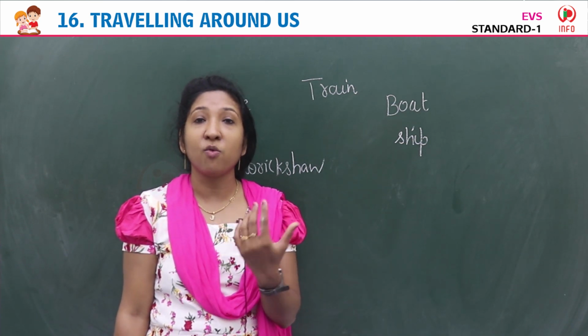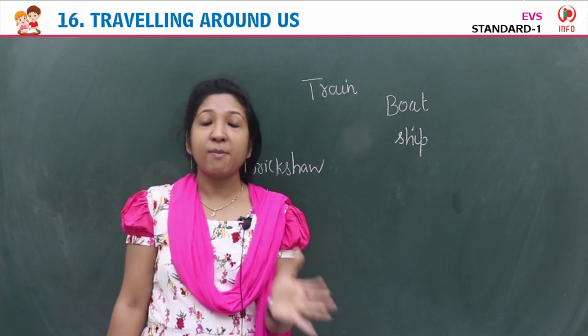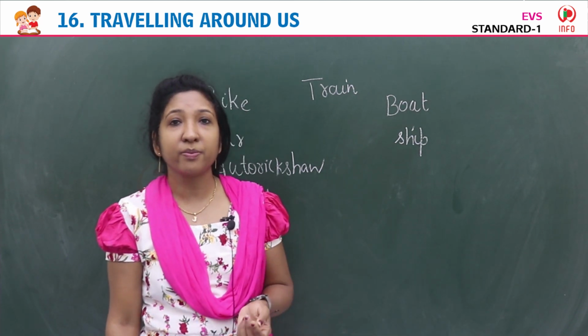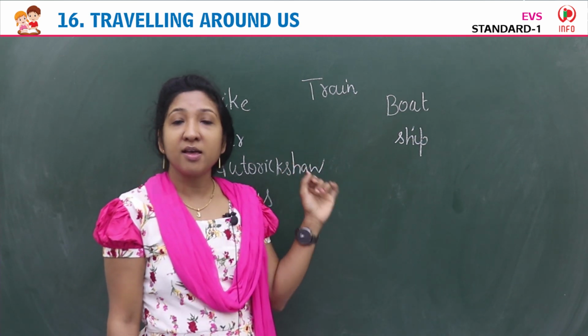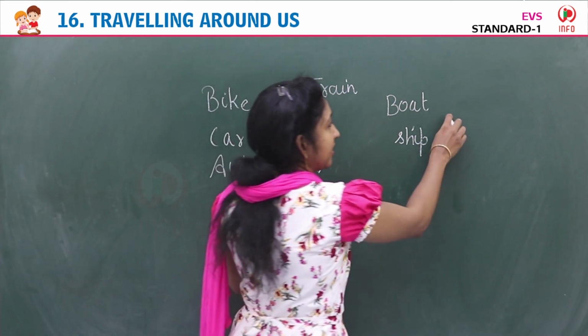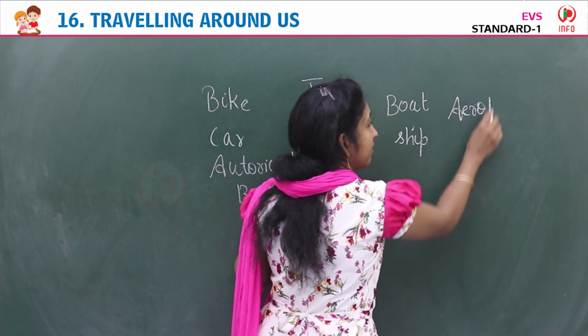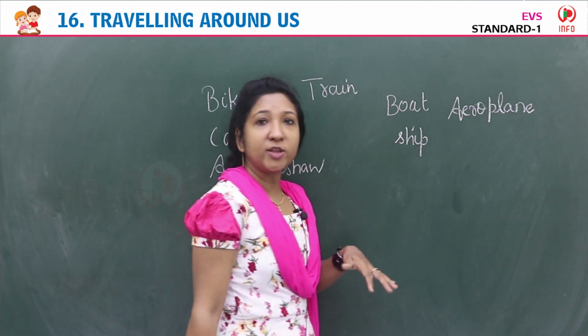For the vacation you want to go near your uncle and auntie, so your family is going. How do you go? You cannot go by a bus or auto. How do you go then? Yes, you choose an aeroplane, isn't it? Yes, you book the ticket in the aeroplane and you go there.